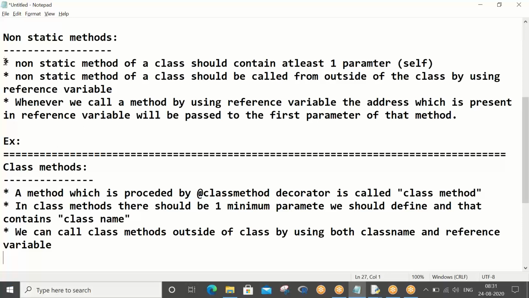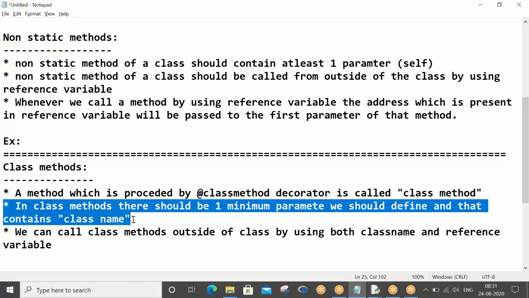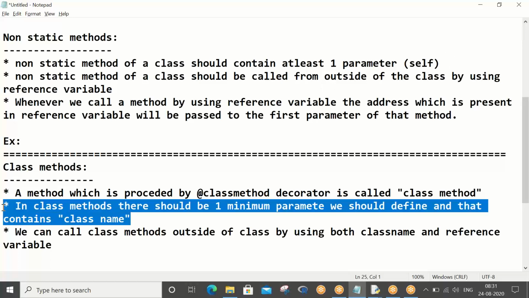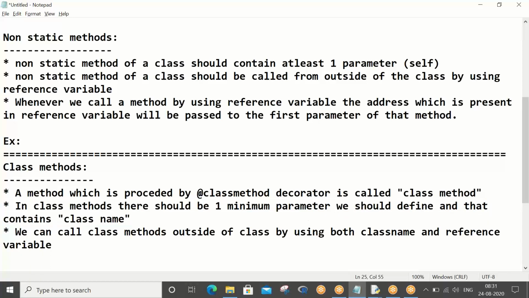Here is the first point, now the second point. Please understand, a non-static method of class should contain at least one parameter. That parameter is self, which contains the object's indirect address. In terms of class methods, one parameter is mandatory, and that is going to be the class name, not the object's indirect address.